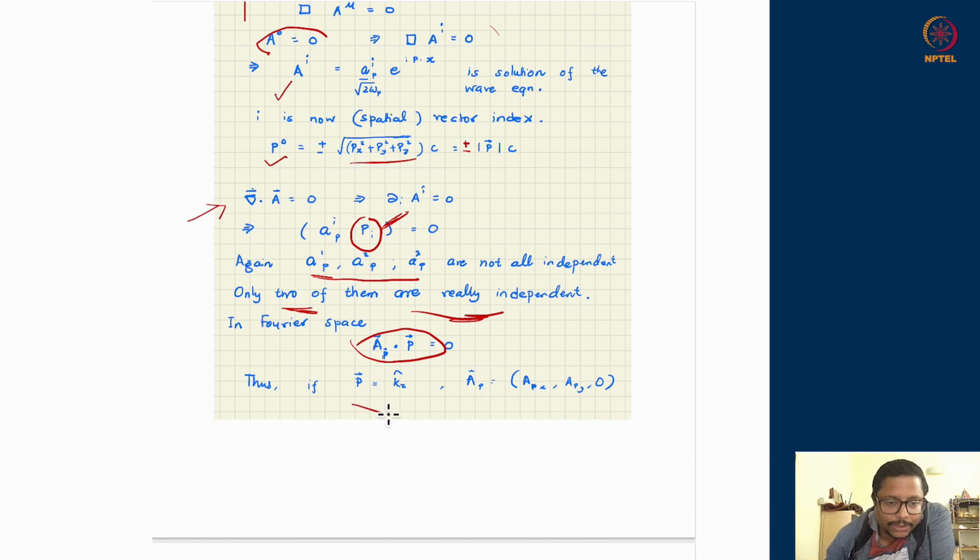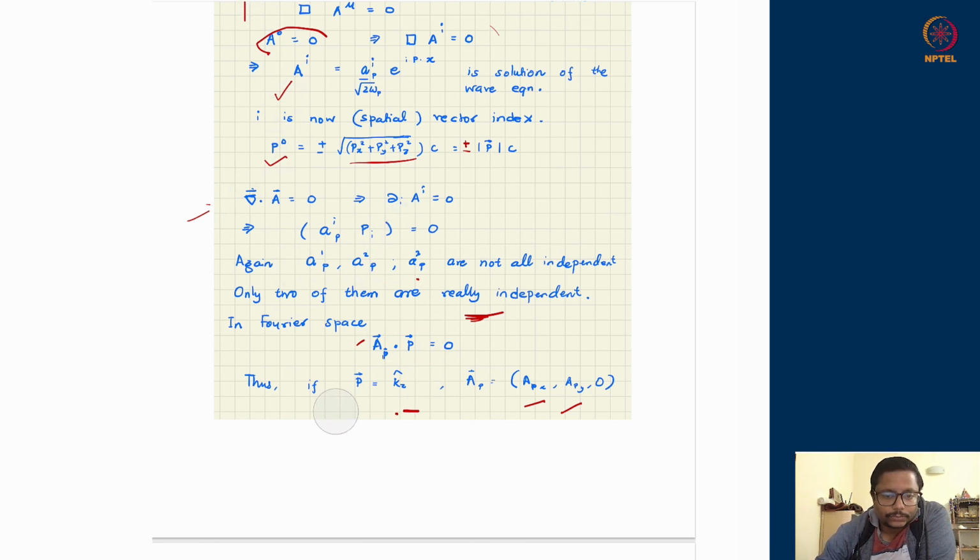So if P is chosen along the Z direction, A of P will only be along X or Y. So it will reduce the problem to ultimately 2 degrees of freedom. Therefore, the story of electrodynamics, which we thought is a 3 degree of freedom object, looking at the structure, the divergence of A equal to 0 condition is actually suggesting to me that in this gauge, only 2 degrees of freedom remain physical.